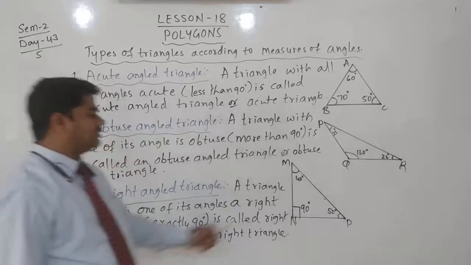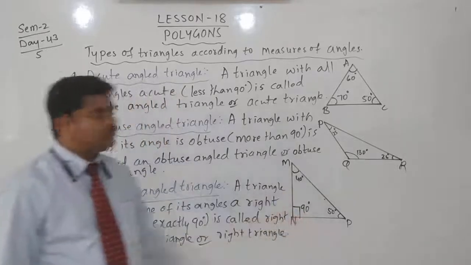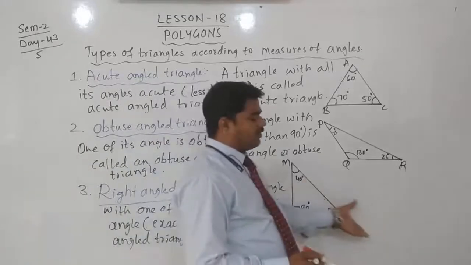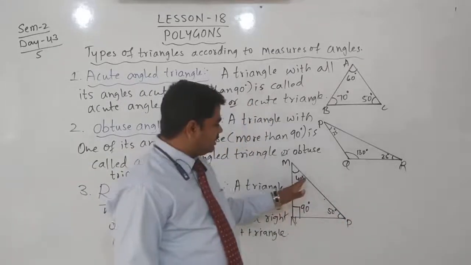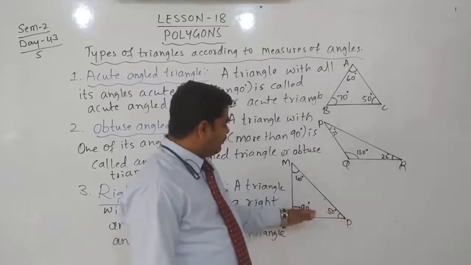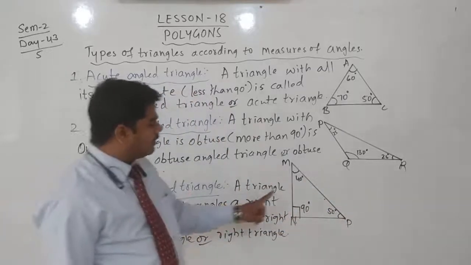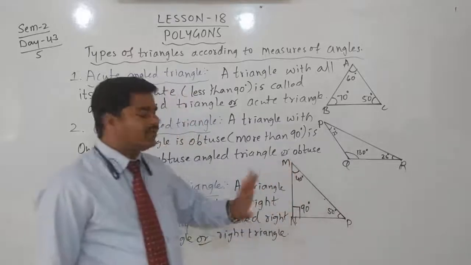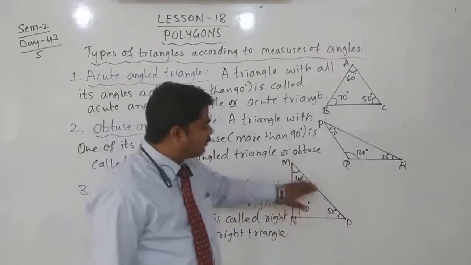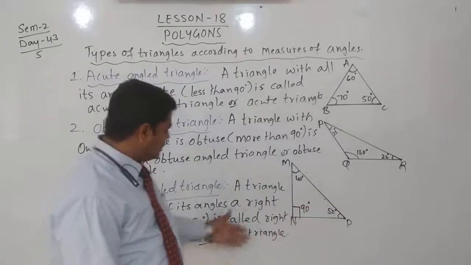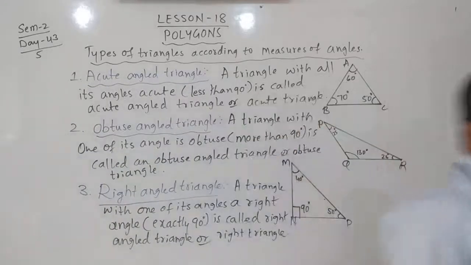One of its angles should be equal to 90 degrees. If two angles are 90 degrees, we cannot form a triangle. Maximum in a triangle, only one angle may be 90 degrees. If one more is 90, that makes 180, then we cannot form a triangle. Yes, write this down neatly.